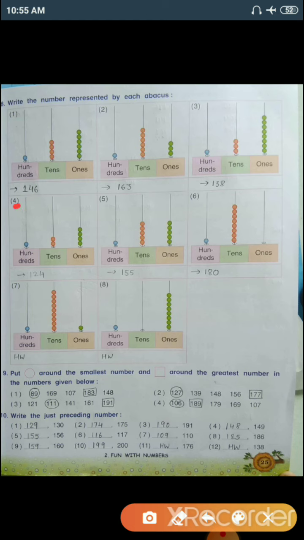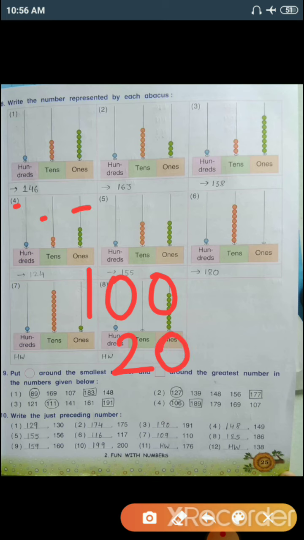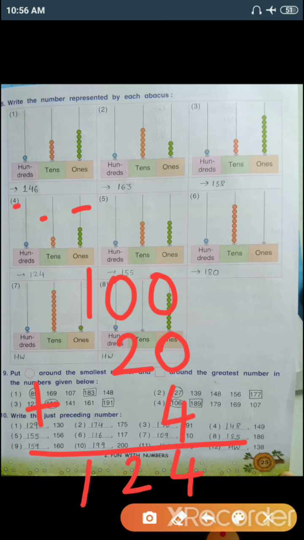Again let's take number 4. On the 100 place one bead is there, that means 100. In the tens place 2 beads are there, that means 20. And in the ones there are a total of 4 beads. Let's add these 3 numbers, 4, 20, 100. So the answer is 124.